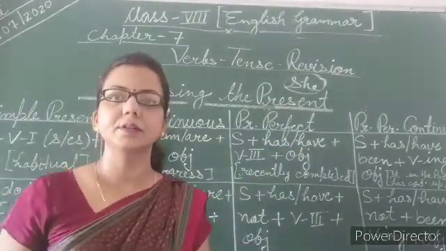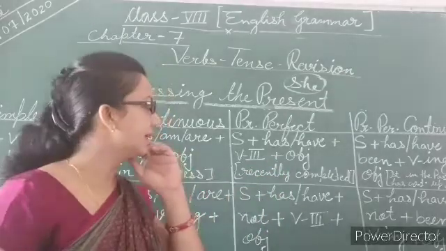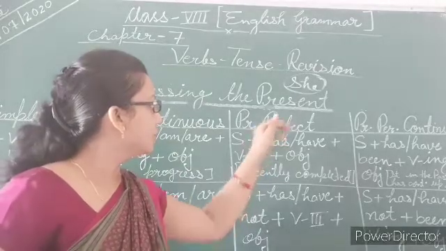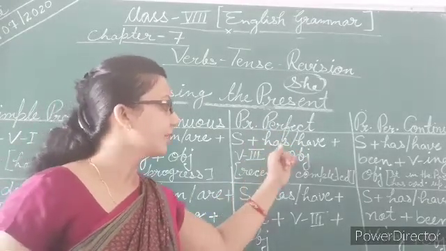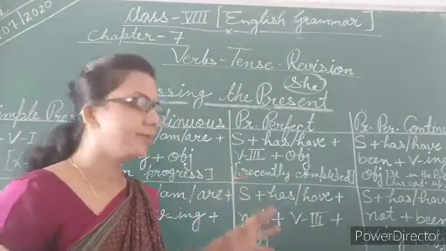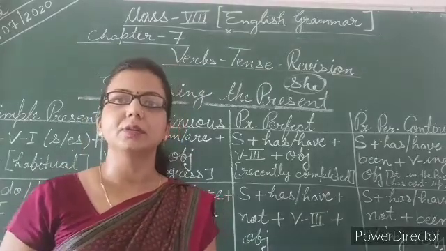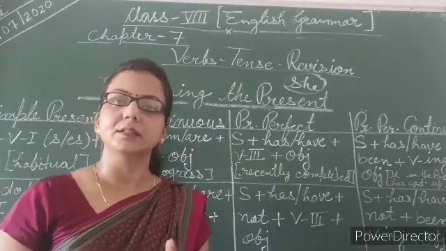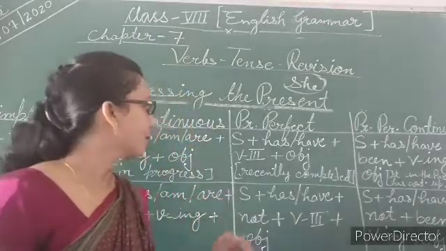Received anything. Received a parcel. We can take any object. So she has received a parcel. This is your recently completed activity. So in this situation we need to use present perfect.